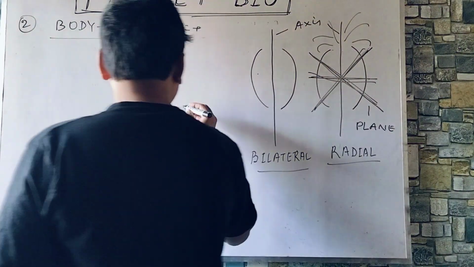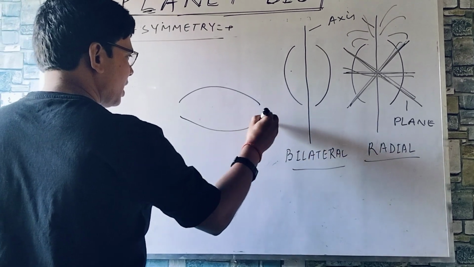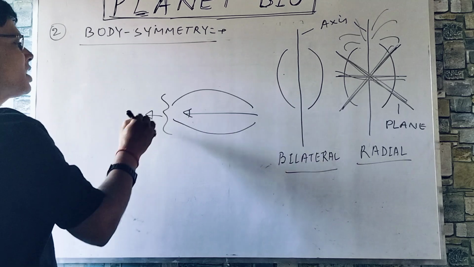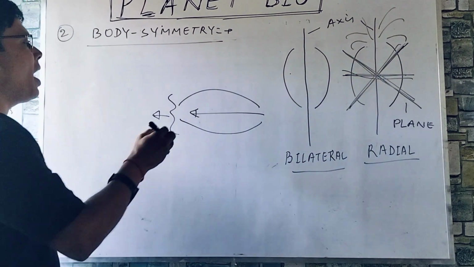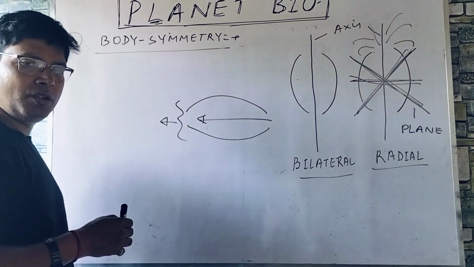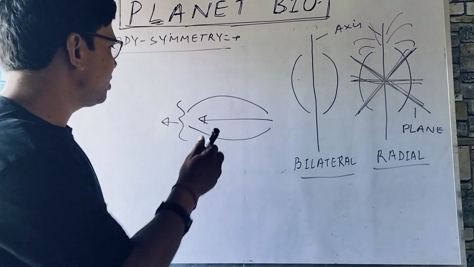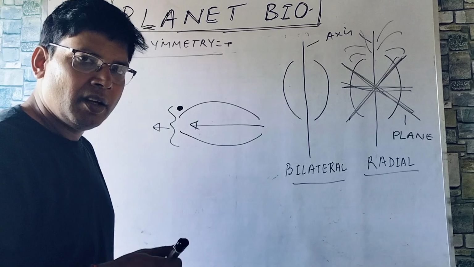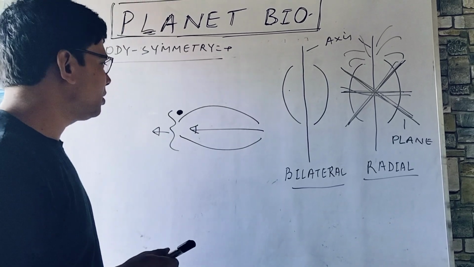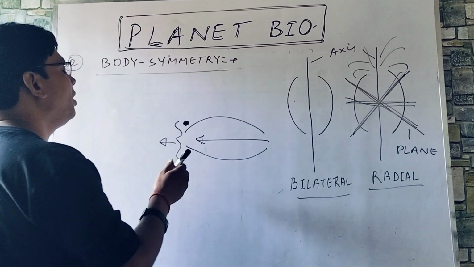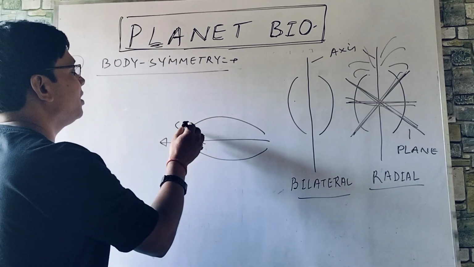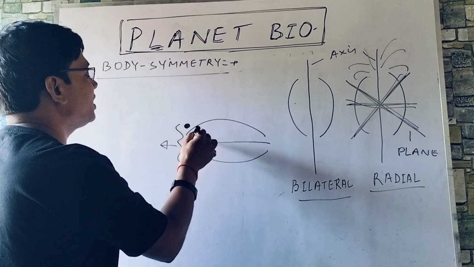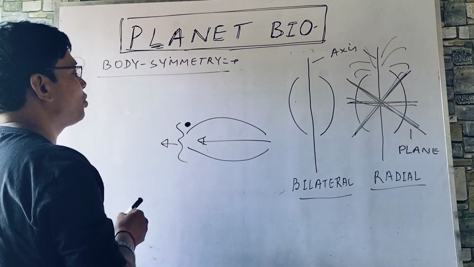As they utilized their sense organs from this part, they started sensing the presence of food. That means they had the receptors there, and they had the head part in this zone.